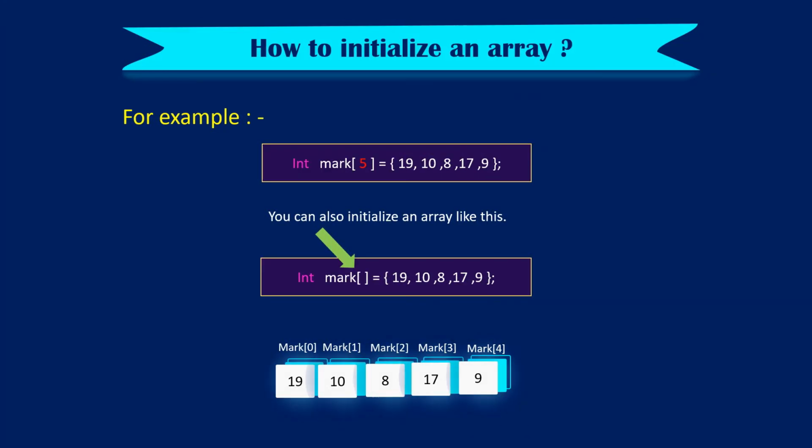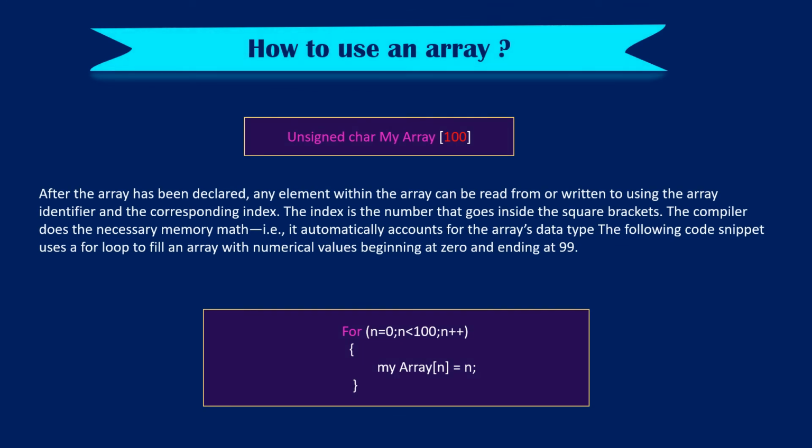And next, how to use an array. An array is declared like so: unsigned char myarray[100]. After the array has been declared, any element within the array can be read from or written to using the array index. The compiler does the necessary work, as it automatically accounts for the array's data type. The following code uses a for loop to fill an array with numerical values beginning at 0 and ending at 99. We apply the for loop: for n = 0, n less than 100, n++, myarray[n] = n.